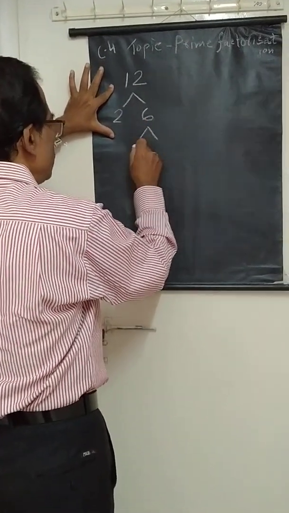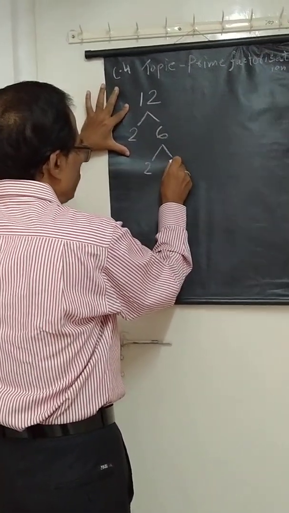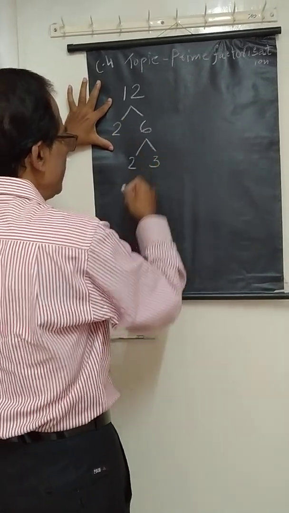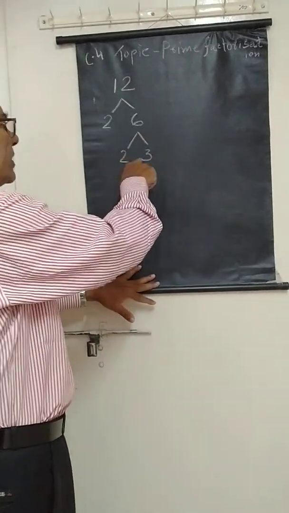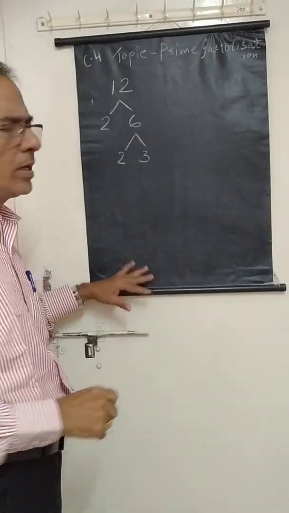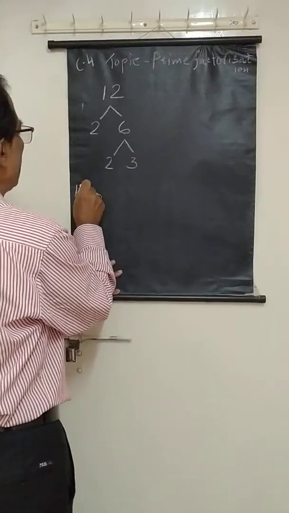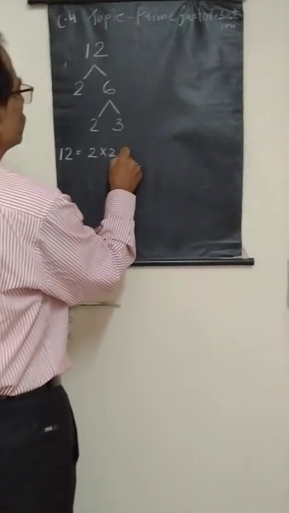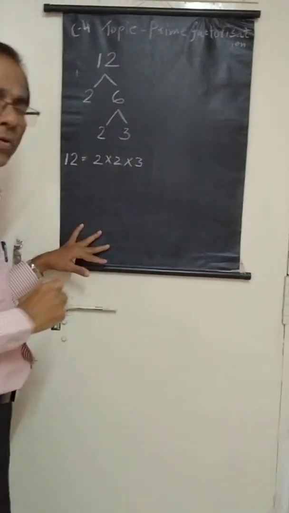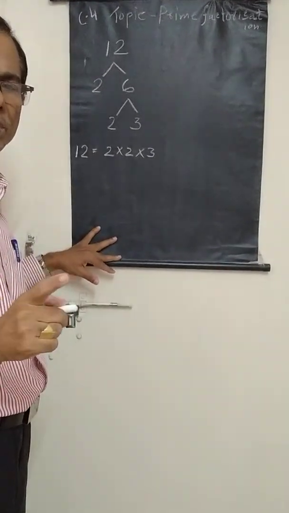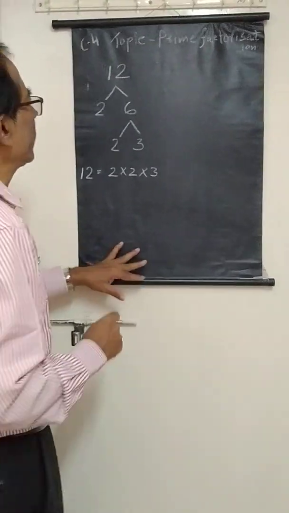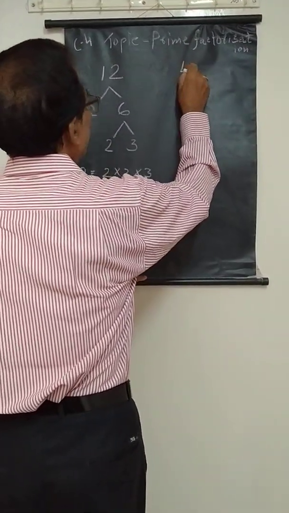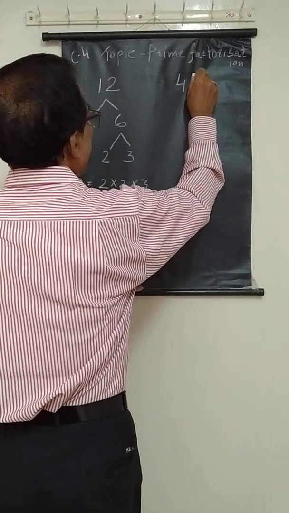Again this 6 you divide by 2, then 3. Now all of these are prime numbers. So the prime factorization of 12 is 2 into 2 into 3. You cannot use 4.